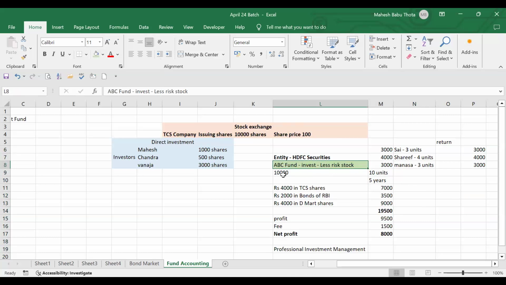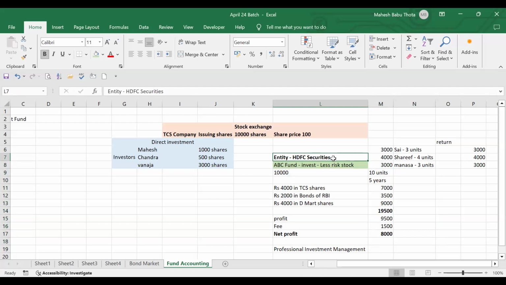Are we going to account all these transactions in HDFC Securities or in the ABC fund? No, in fund ABC only we will maintain. HDFC Securities may have thousands of funds.